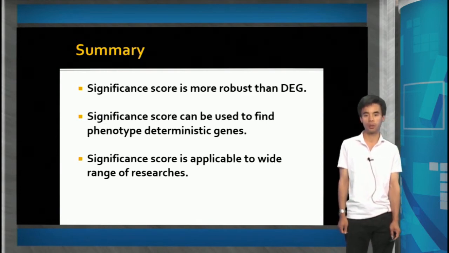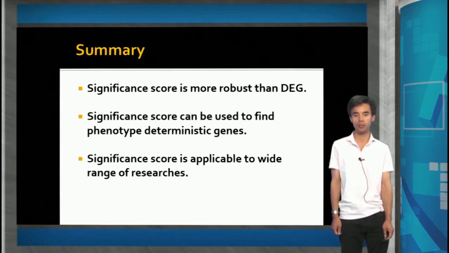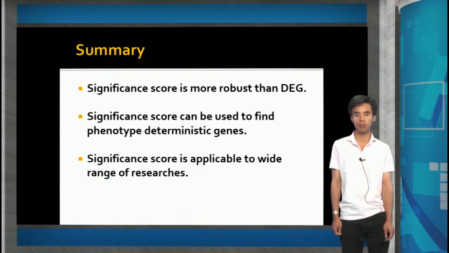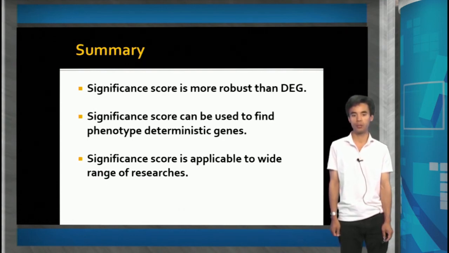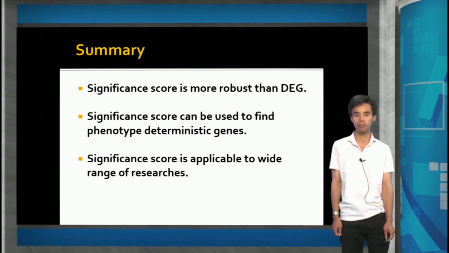In this work, I proposed the significance score as the quantification of the input, output, or stimulus response concept, and then used it to find tamoxifen response related genes. Especially, all datasets I used had few expression differences between drug resistant and response groups, yet the method successfully identified the phenotype deterministic genes. Moreover, this method can be applied to any case with different phenotypes other than drug responsiveness.